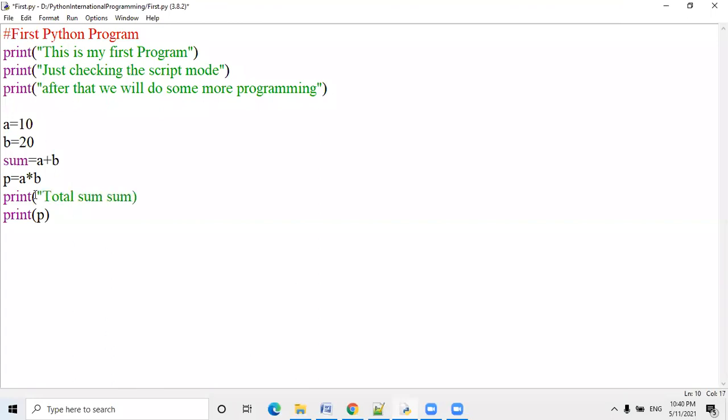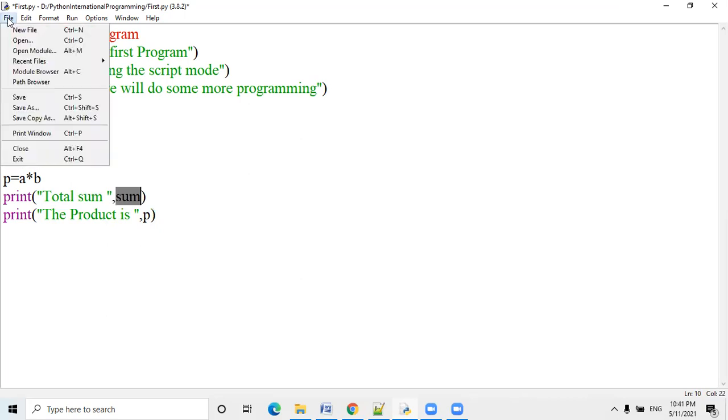Total sum, comma, sum. The product is, comma. So whatever I have written inside the double inverted commas will be displayed as it is on screen. And whatever I have written without double inverted commas, the value of the sum will be displayed, which is calculated and stored inside the sum.